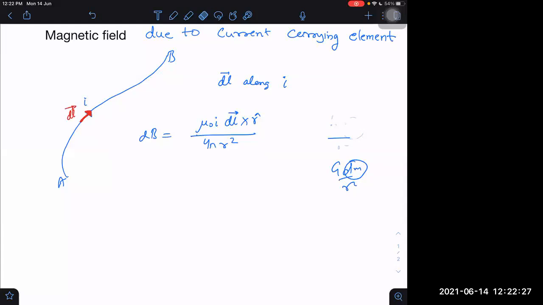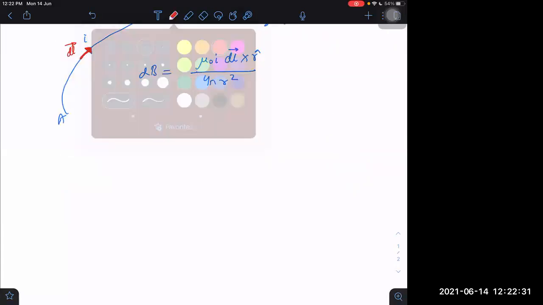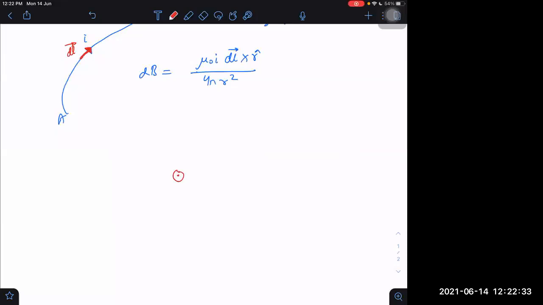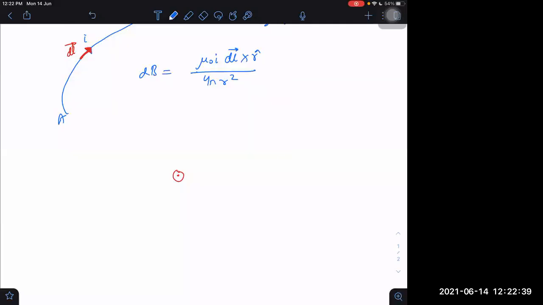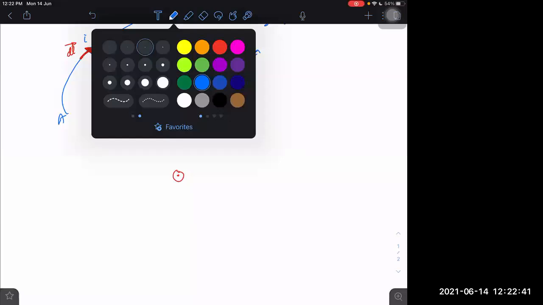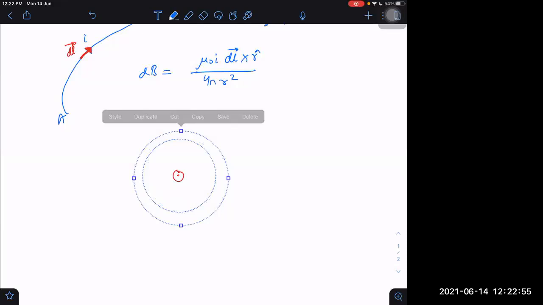Let me discuss for one element. If I am looking at one element from the top view, and let us say this is a current carrying element coming towards me, then the magnetic field lines will be in closed loops around it, anti-clockwise or clockwise. We will come to that. But definitely one thing is sure that it will be a closed loop.